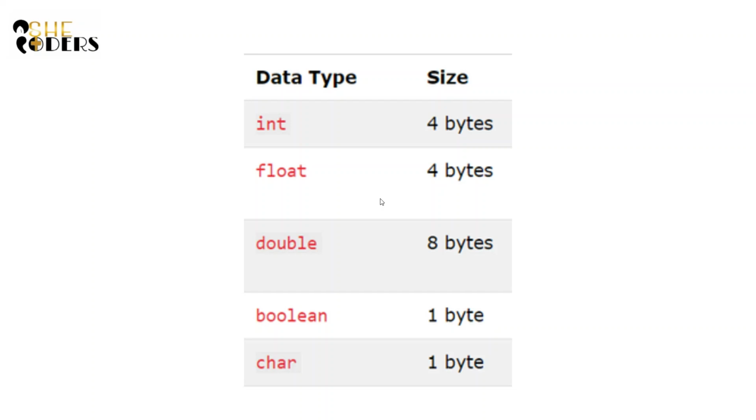It varies from compiler to compiler, but most compilers nowadays use 4 bytes for an integer variable. For float it is 4 bytes, for double it is 8 bytes, for boolean it is 1 byte, and for characters it is 1 byte.